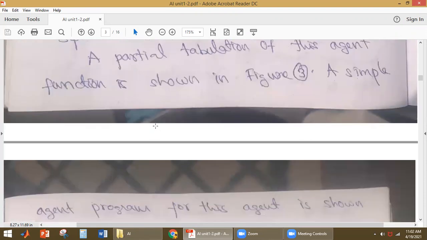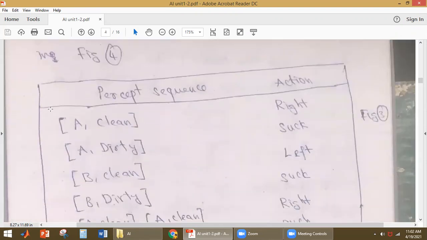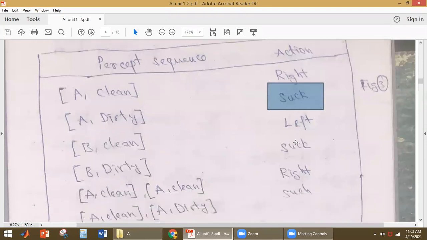So what is the percept sequence here? It is perceiving two pieces of information: the particular location, A, and whether it is clean or dirty. If it is A and it is clean, what does it have to do? It has to move to the next square. B is located on the right side, so what action does it perform? Move right. Now, for example, the percept sequence is A and dirty. If it is in square A and that square is dirty, what action does it perform? It has to suck the dirt.